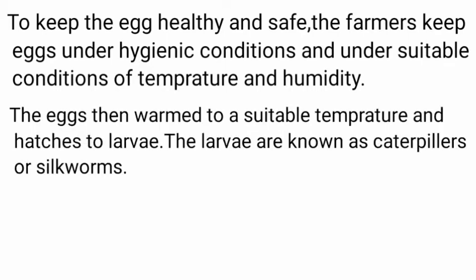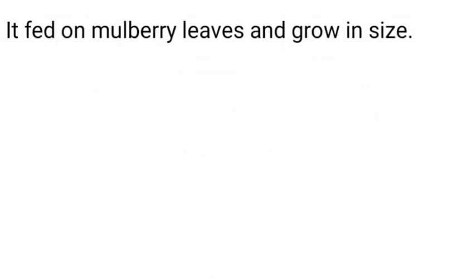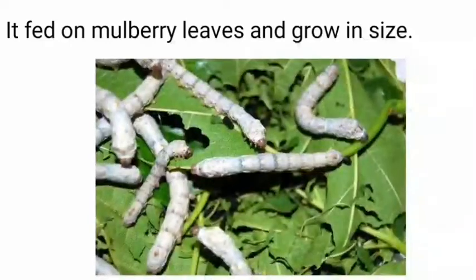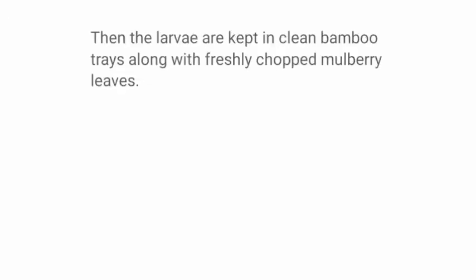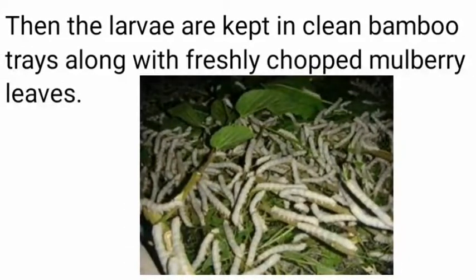The eggs are then warmed to a suitable temperature and hatch into larvae. These larvae are known as what? Caterpillars or silkworms. They feed on mulberry leaves and grow in size. Then the larvae are kept in clean bamboo trays along with freshly chopped mulberry leaves so that they can feed.